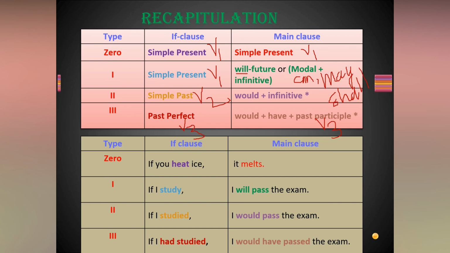And the third one: simple past, we use would plus infinitive, and the perfect would have plus past participle. So remember that, compare these examples and learn. Based on your learning, you should complete the practice book on if conditionals.